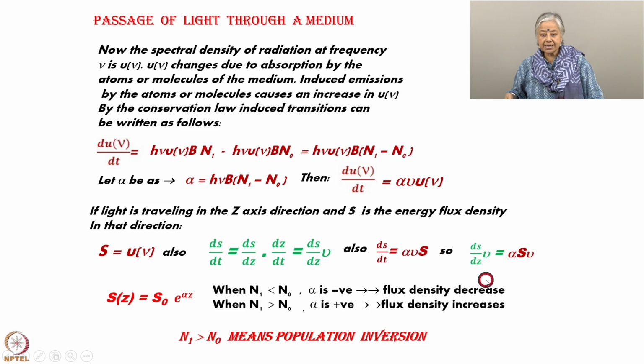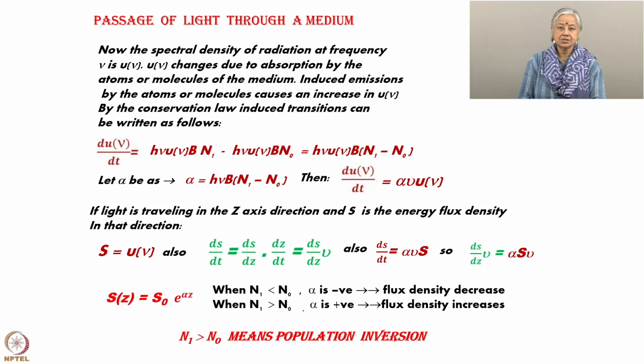So ds by dz into v is equal to alpha s v. Cancel out the velocity from this side. If you take integral on both sides of this equation, you will come to this conclusion: S z is equal to S0 e to the power alpha z.